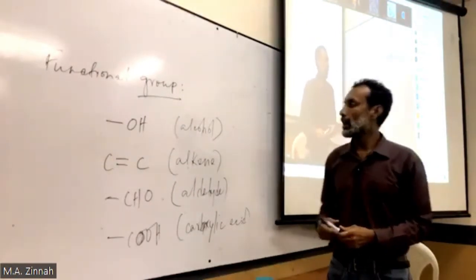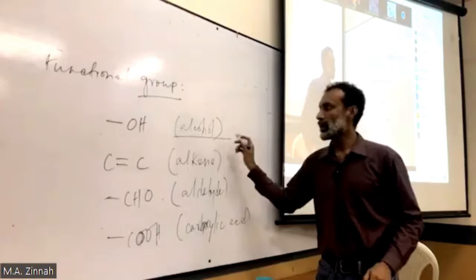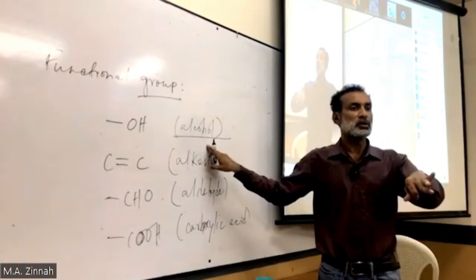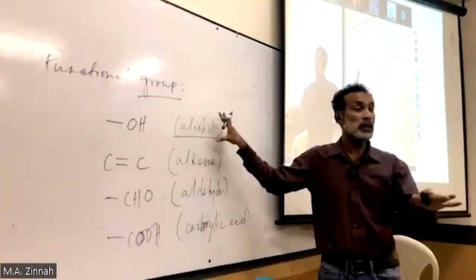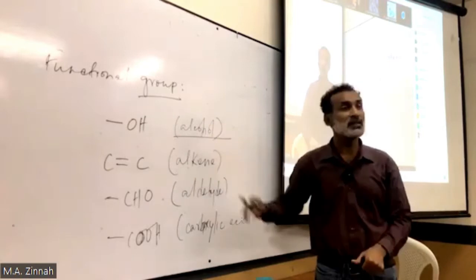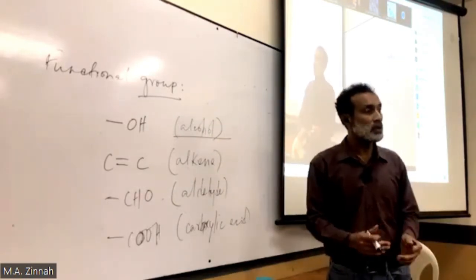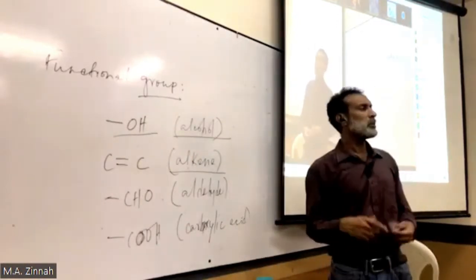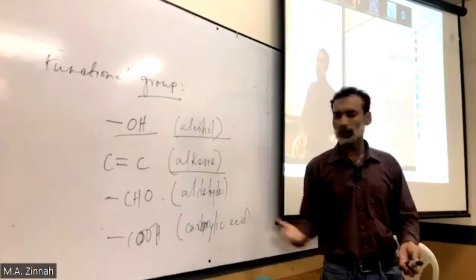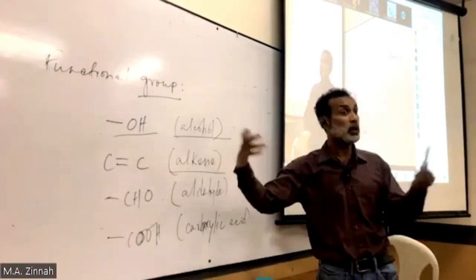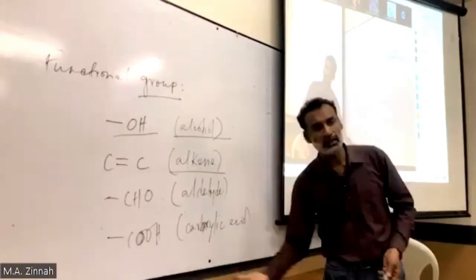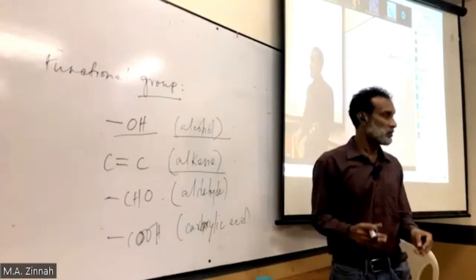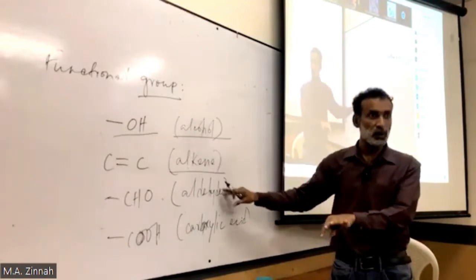And I have introduced another thing. Alcohol is a group of compounds. There are many compounds, and all of them are similar. How are they similar? They all have OH. And here, alkene: again many compounds, all similar because all of them have this. So we use another term to describe this, which is a homologous series.